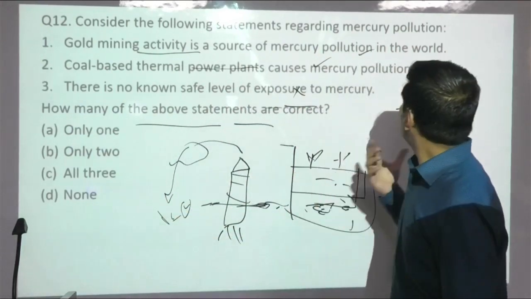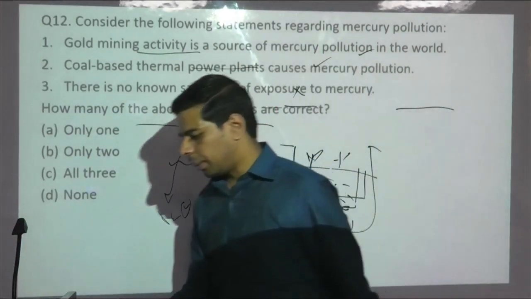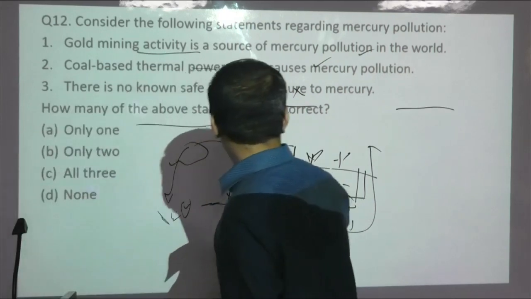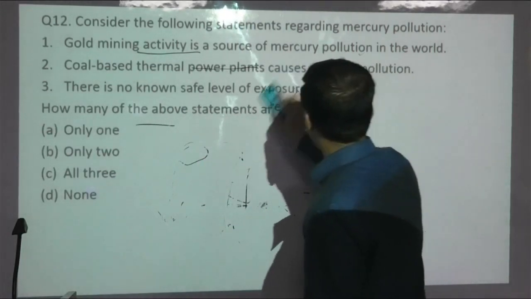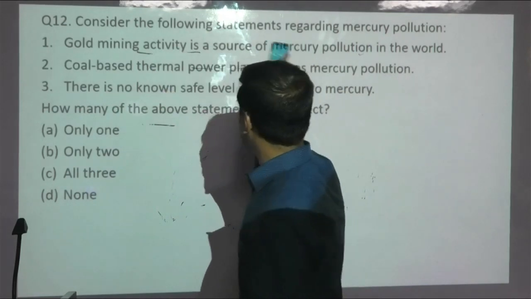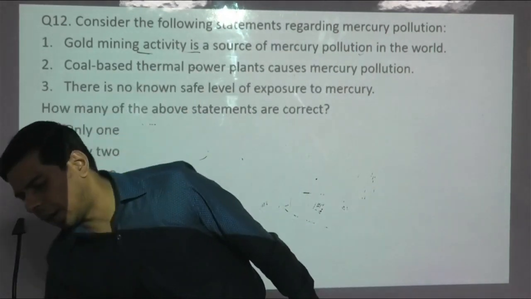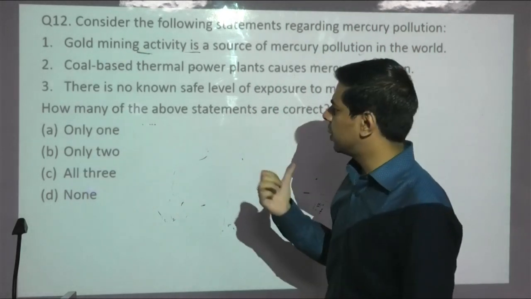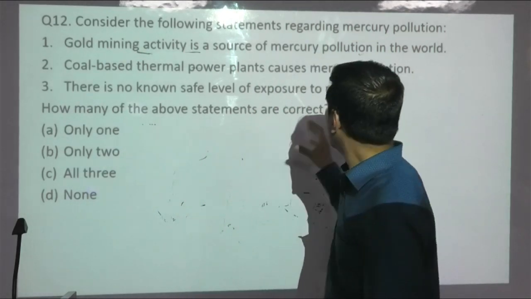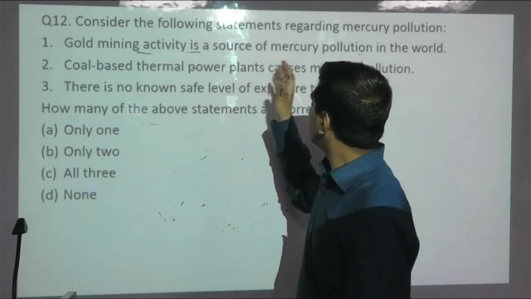And coming to mercury pollution, we have seen all sorts of water pollution being covered, like from cadmium, arsenic, fluoride, and mercury. Minamata is the evergreen topic which they asked, but this time they have not specifically asked about Minamata or the nervous system being involved. They have asked which of the following statements are correct.